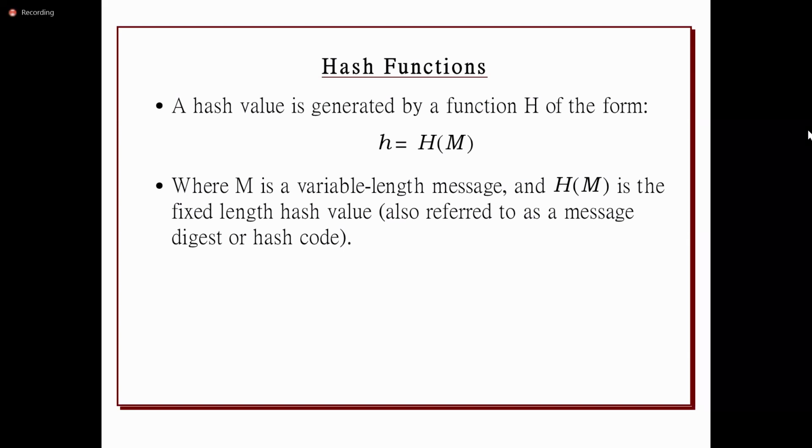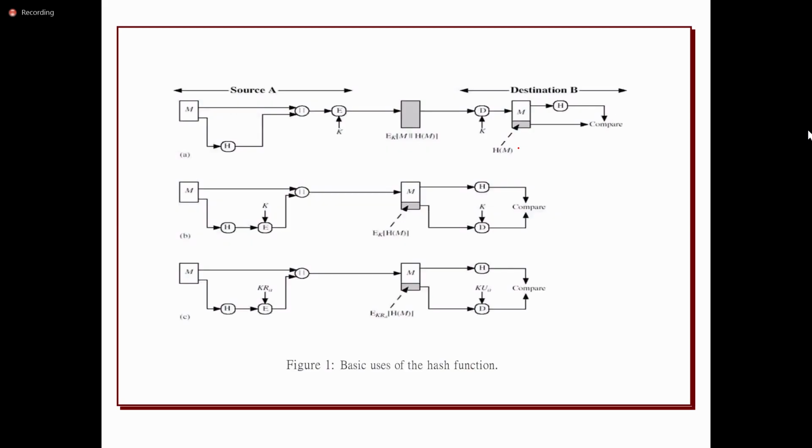In the last class we discussed what a hash function is, what the uses of the hash function are, and what the requirements or properties of the hash function are. See how the message is initially given to the hash function, then the resulting hash code is concatenated with the message. Then the entire thing is encrypted using the symmetric key. So this is the encrypted data.